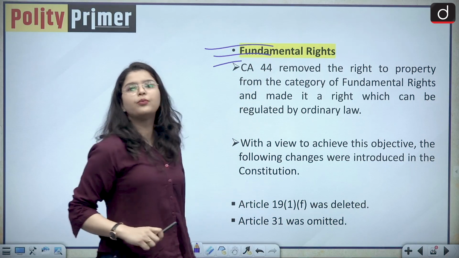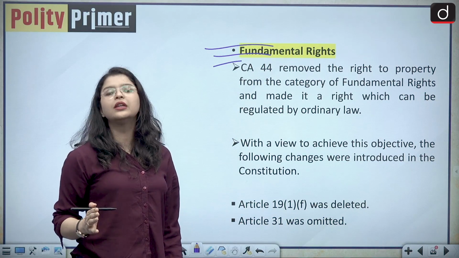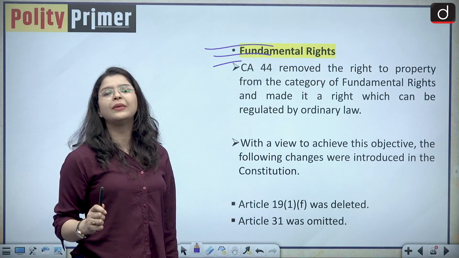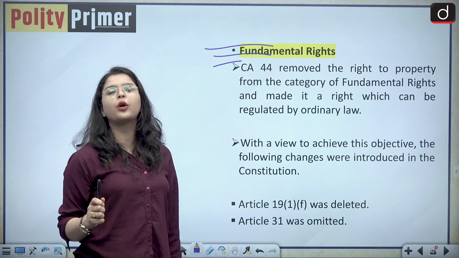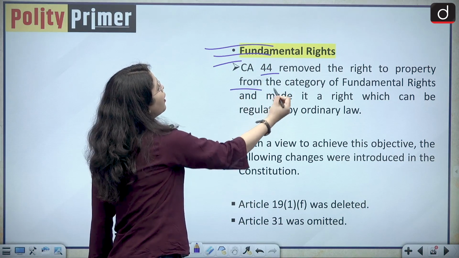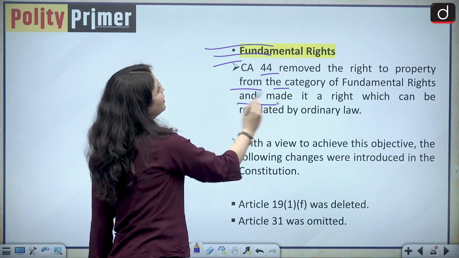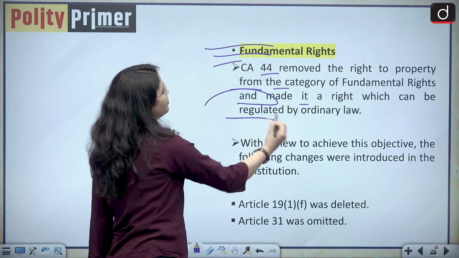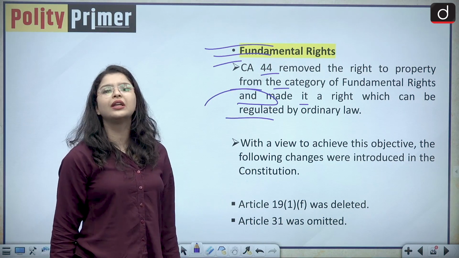So the most important thing that was done by the 44th Constitutional Amendment Act was the removal of right to property as a fundamental right. So basically it removed the right to property from the category of fundamental rights and made it a right which can be regulated by ordinary law.